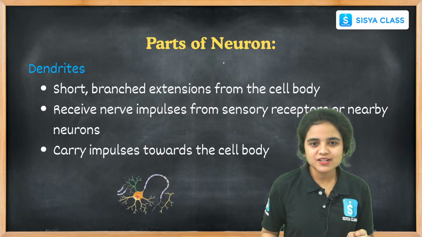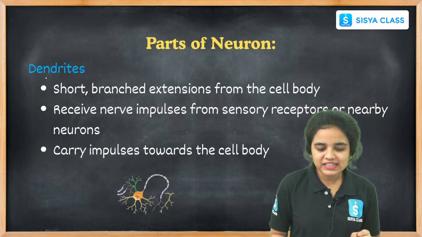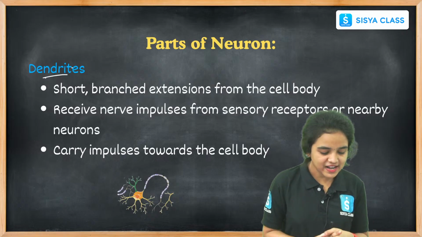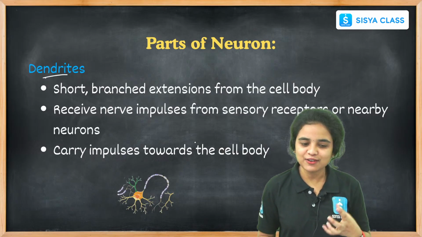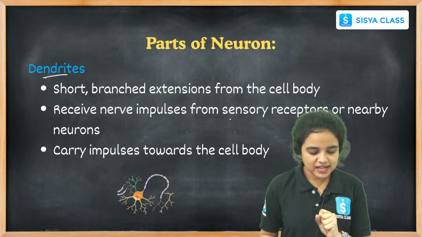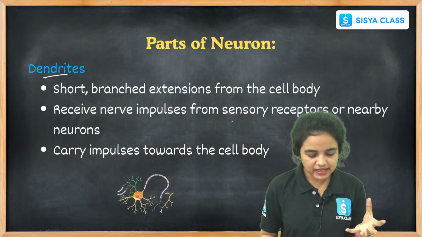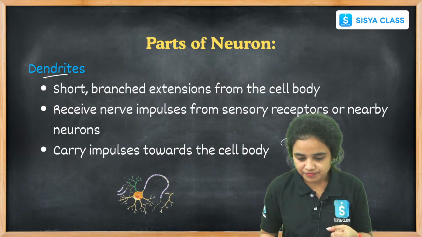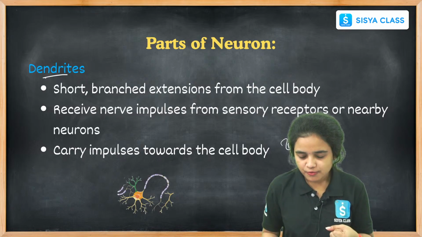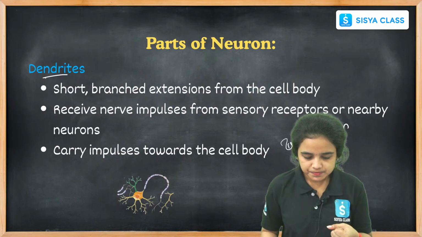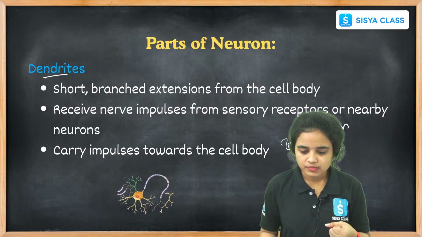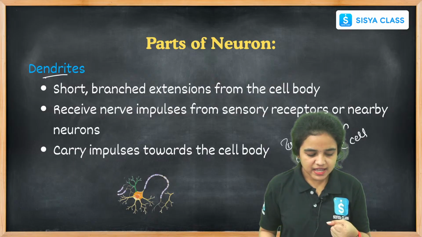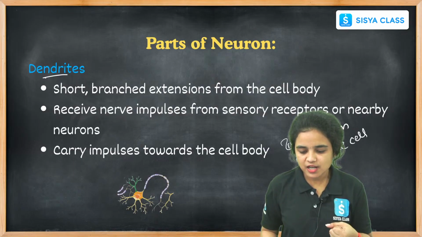Let us see the parts of neurons. While coming to the dendrites, what is the function of dendrites here? Dendrites receive the information, right? It receives the information from the next cell towards the cell body.